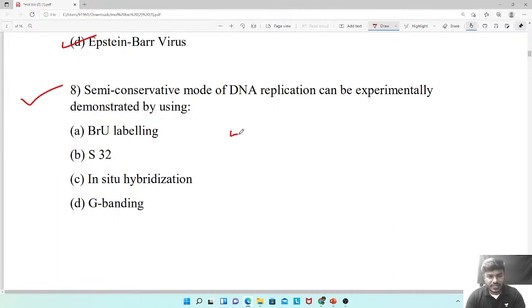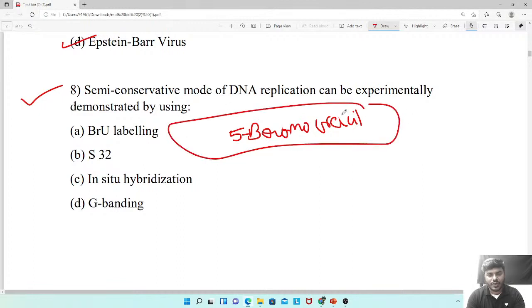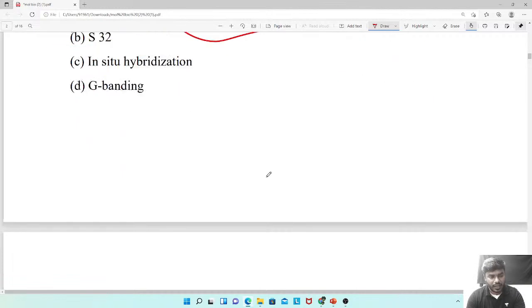Okay, so friends, fibromouracil, which is a kind of base analog. We will use majorly fibromouracil, which is a base analog for the DNA replication. So the correct answer will be A.